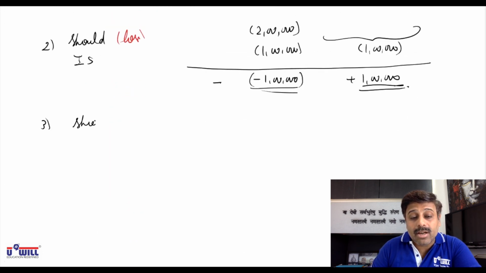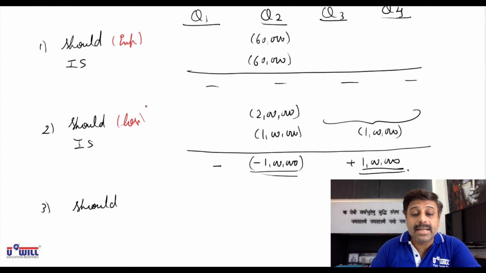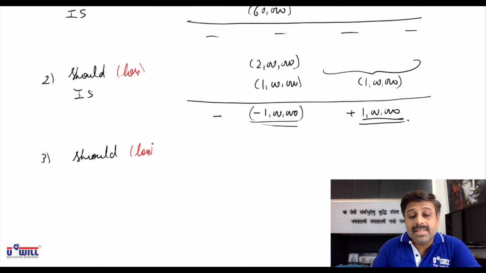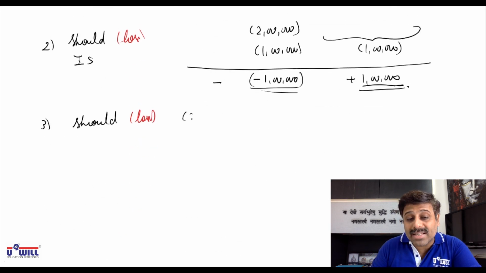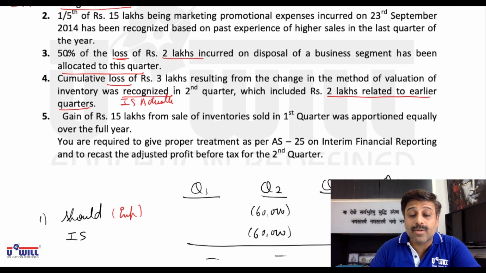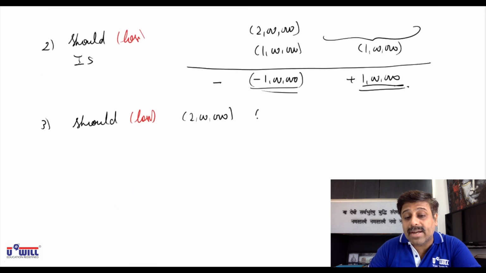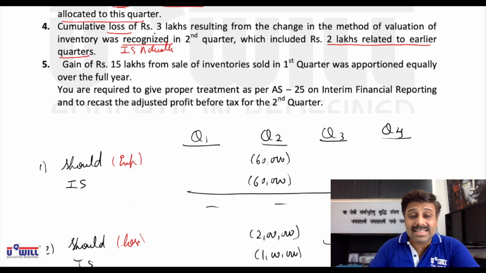Again it's a loss, right? Yes, again it's a loss. What should have been done? Since 2 lakhs relate to earlier quarters, 2 lakhs should have been deducted in quarter 1 out of the 3 lakhs of loss. And 1 lakh only should have been deducted in quarter 2. But the total loss of 3 lakhs has been recognized in quarter 2, though 2 lakhs relate to the previous quarter.